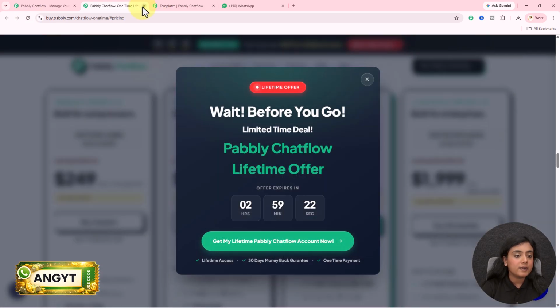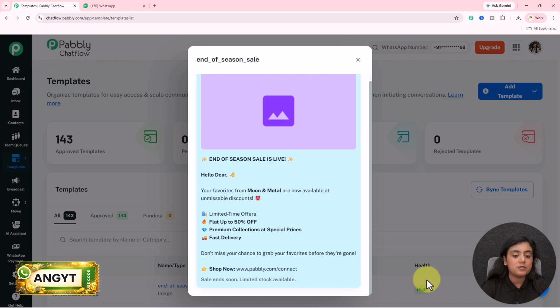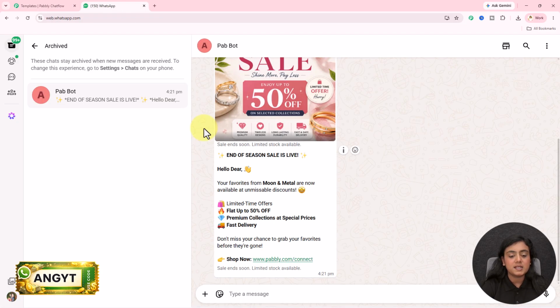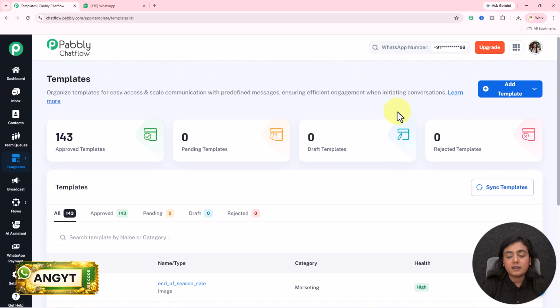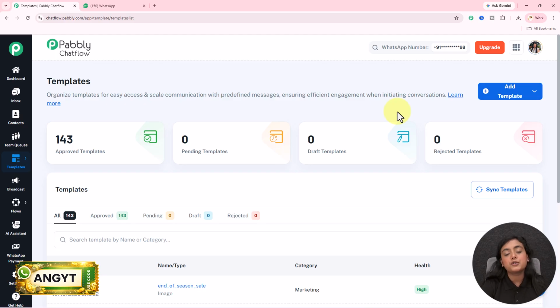Now I've already logged into my Pabbly Chatflow account, and to send bulk WhatsApp messages, you have to create a message template just like this and then use the template to send bulk WhatsApp messages to all your customers just like this. So now for that, I will teach you how you can create the template. But before that, if you want to learn how you can set up your entire Pabbly Chatflow account, what is Pabbly Chatflow, what are the features and everything, you can check out all the video links added in the description section. Create your setup first and then come back to this video.